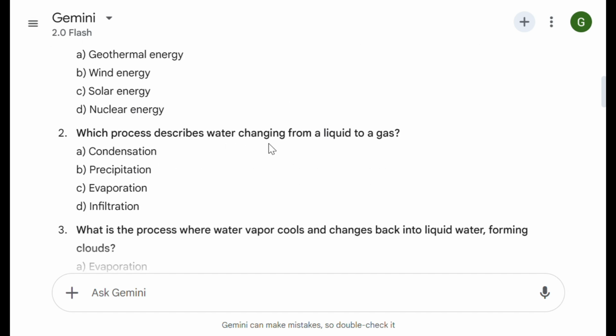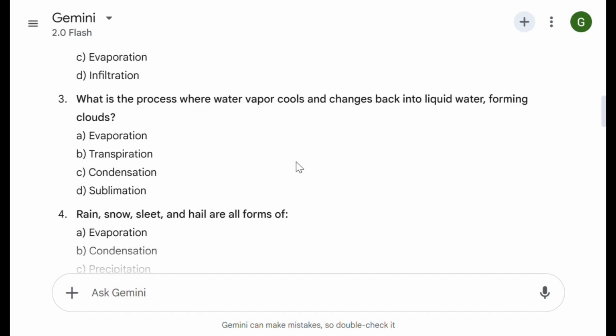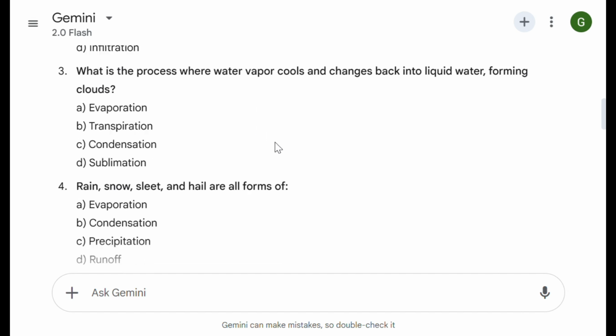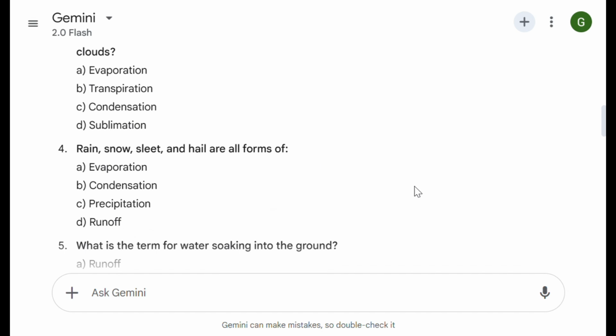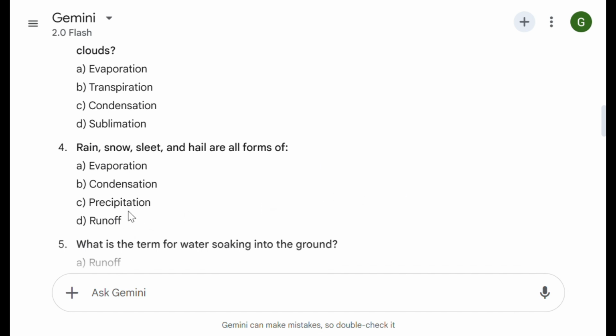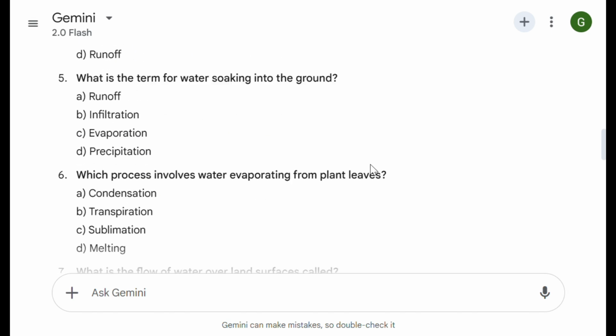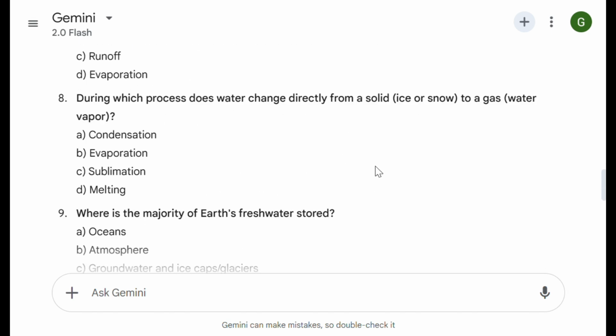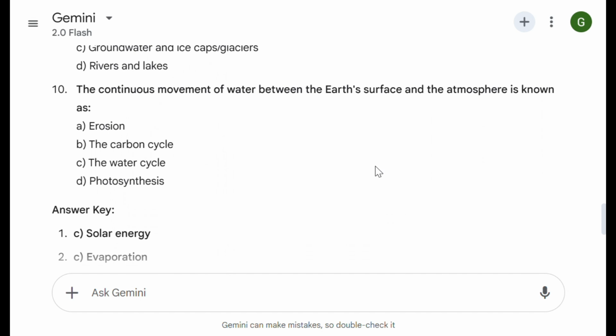Which process describes water changing from a liquid to a gas? 4 options are again given. What is the process where water vapor cools and changes back into liquid water, forming clouds? Rain, snow, sleet, and hail are all forms of, again, 4 options are given. So, in this way, 10 questions are generated.